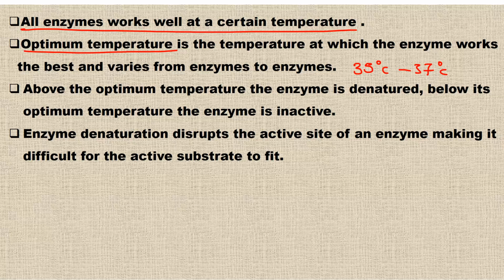Okay, so what happens above? Above the optimum temperature, the enzyme is denatured. The key term to use is denatured and not killed. So we don't use "the enzyme is killed," but instead we use "the enzyme is denatured." Okay, so above that, the enzyme is denatured. Now I'm going to explain enzyme denaturation before we proceed to the other part.